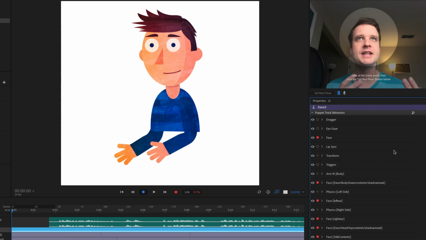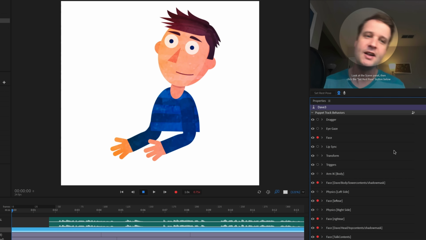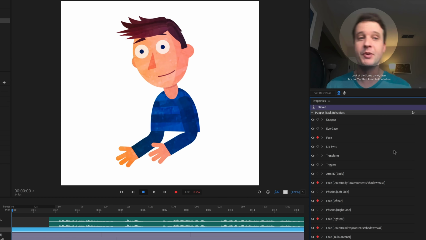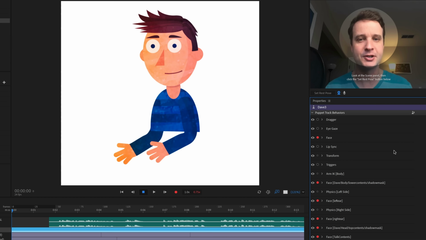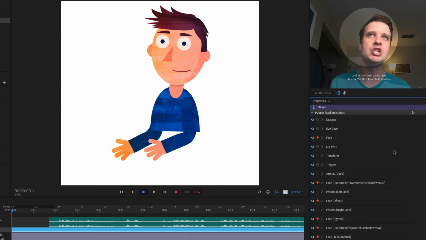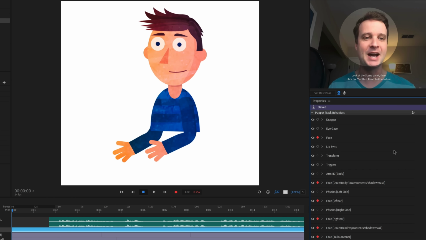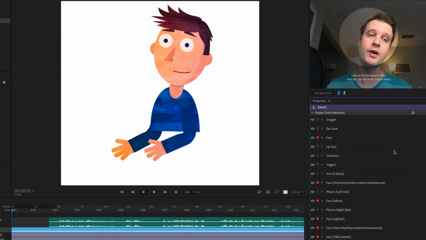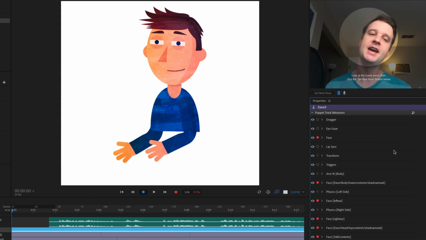A common thing that I see in beginner character animator performances is they want to move around all the time. They want to have this constant live one-to-one jumpiness of your character. And in traditional animation, we see more of what's called a pose-to-pose style of animation. So a character will start in one pose, and then they'll move to the next, and maybe a slight adjustment, and that sort of thing.